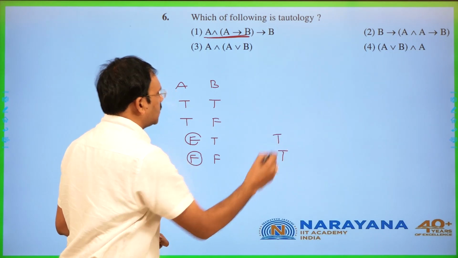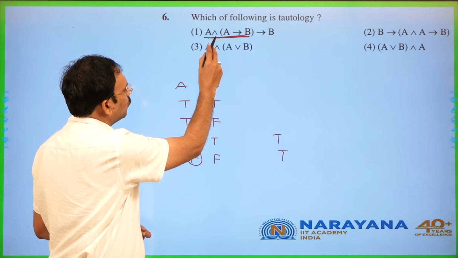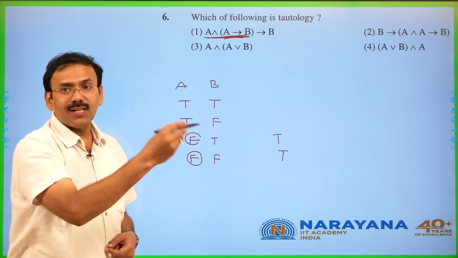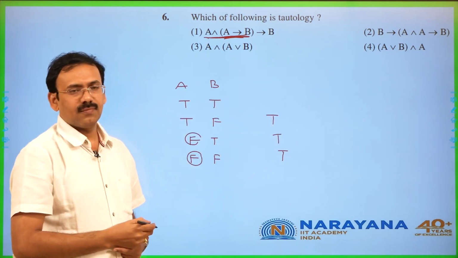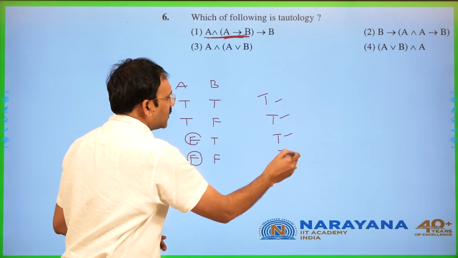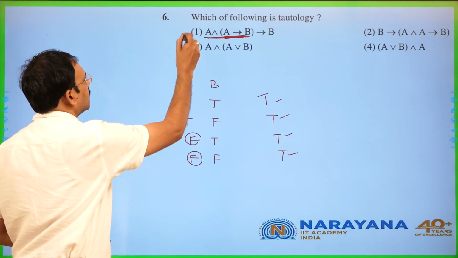In these two cases it is true. Moreover, even though A is true, true implies false is false, and true implies true is true. So in all the four cases the given first statement is true, so it is a tautology. So this is the answer.